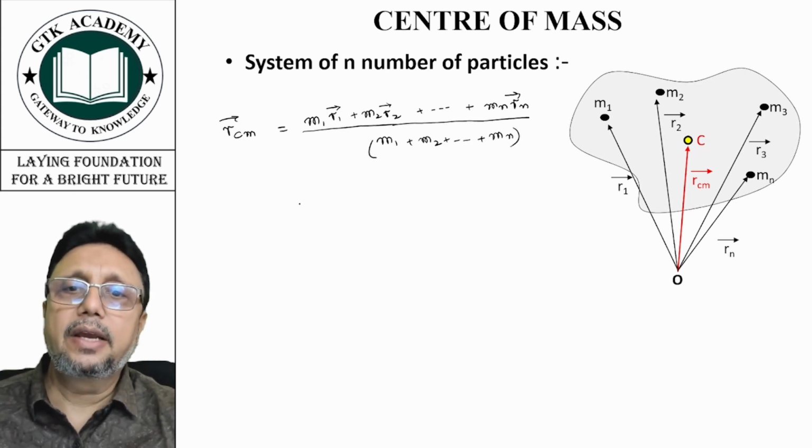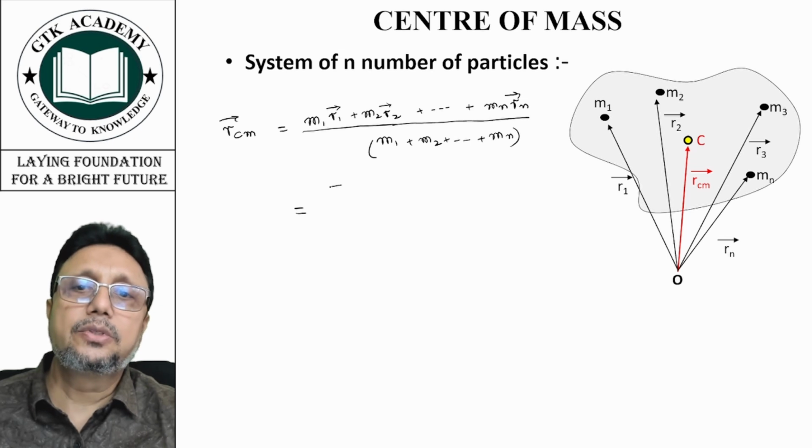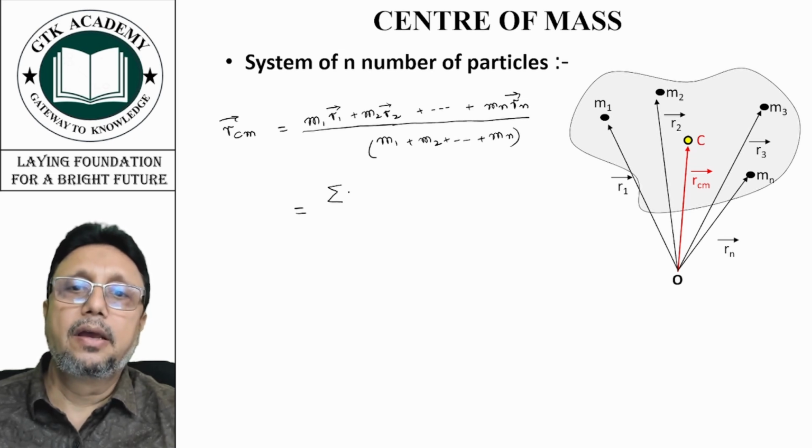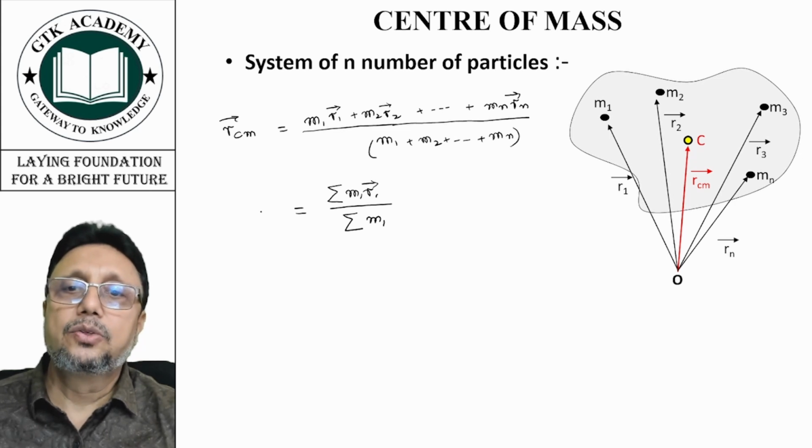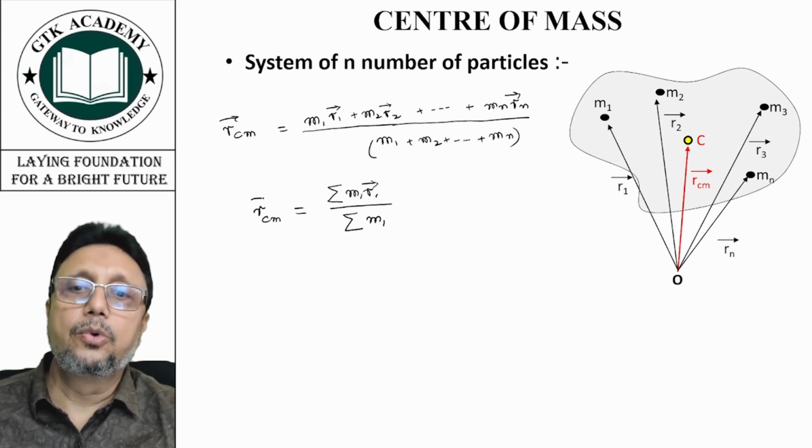Or we can also write this as sigma mi ri upon sigma mi. So this is the position vector of center of mass.